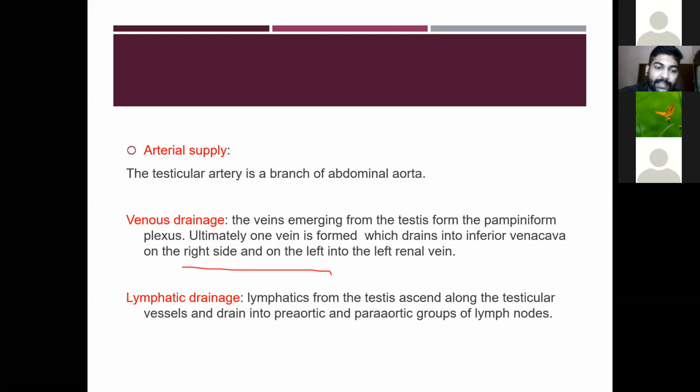Then the lymphatic drainage. The lymphatics from the testis ascend along the testicular vessels and drain into the pre-aortic and para-aortic groups of lymph nodes.